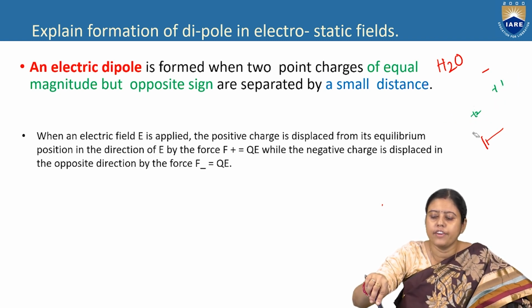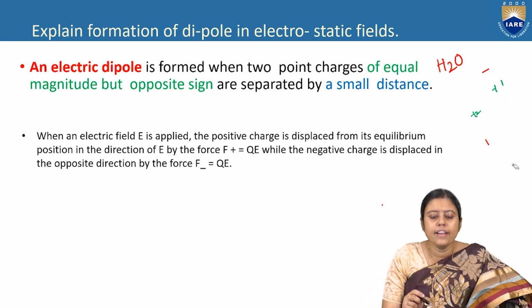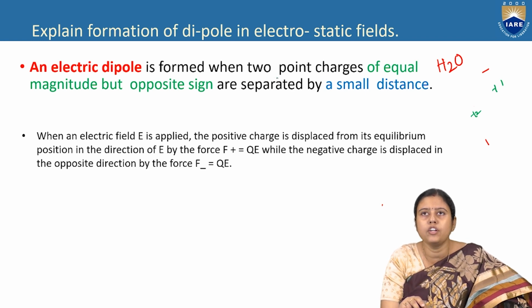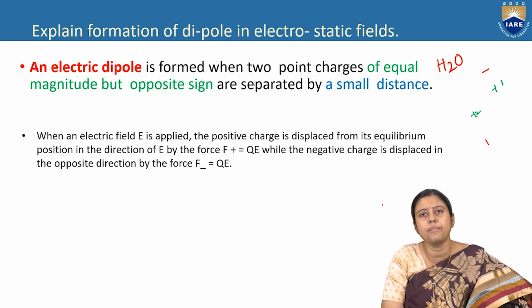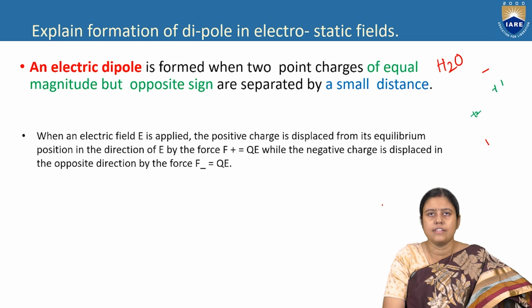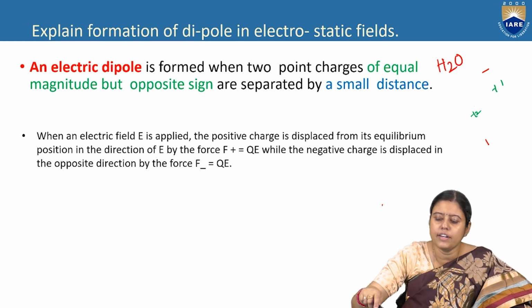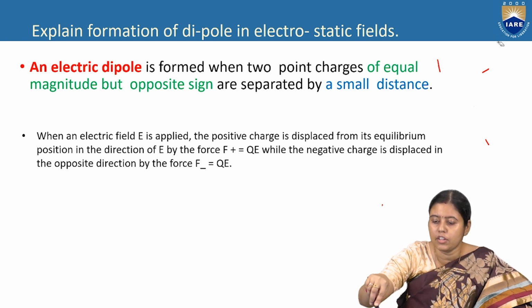So what is the definition? An electric dipole is formed when two point charges of equal magnitude but opposite sign are separated by a small distance. This is called a dipole, and this is called the polarization.